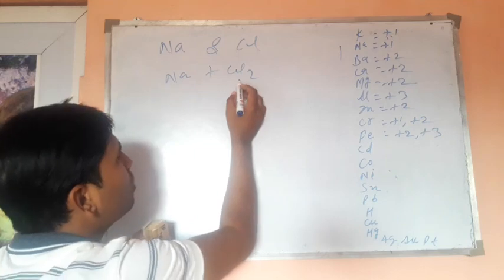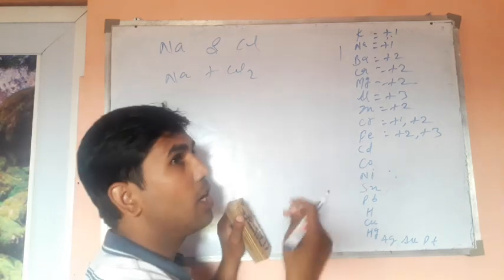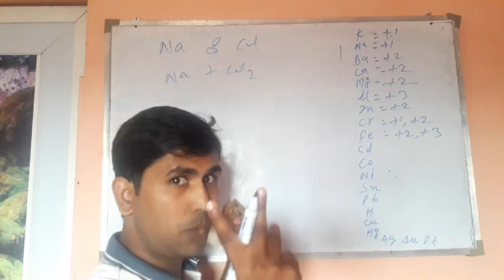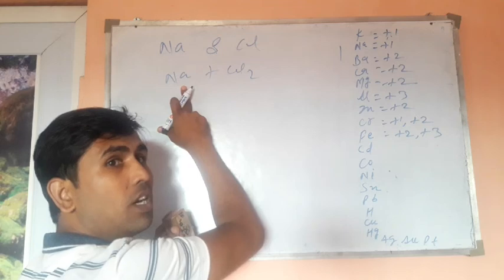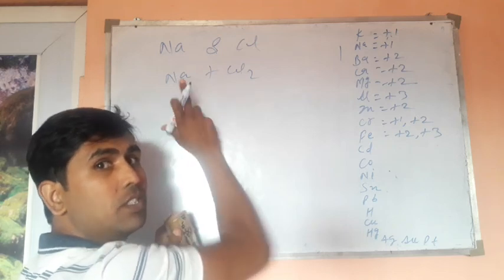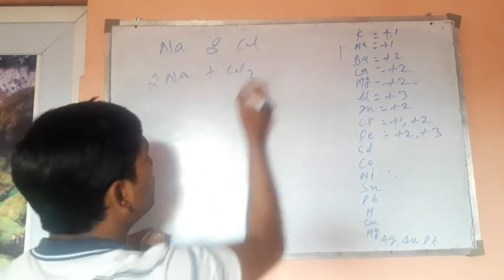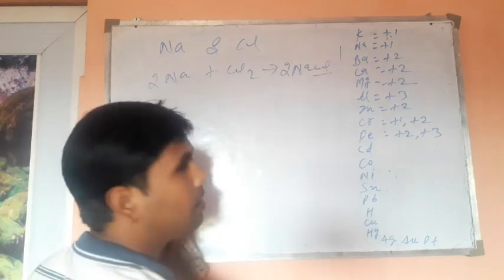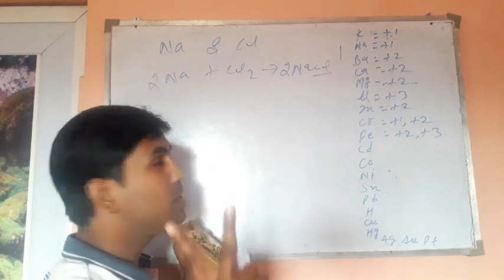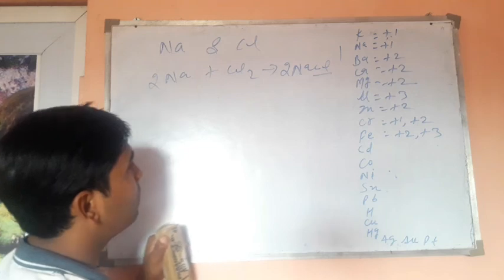So we know that one chlorine atom has the ability to receive one electron, but there are two chlorine atoms. How many electrons will they receive? Two electrons. So how many electrons will a single sodium atom give out? Just one. So how many sodium atoms do we require? Two. In this case, we can form 2 NaCl. We can form 2 sodium chloride molecules, the common salt molecule.